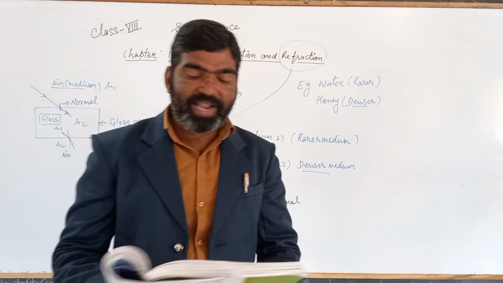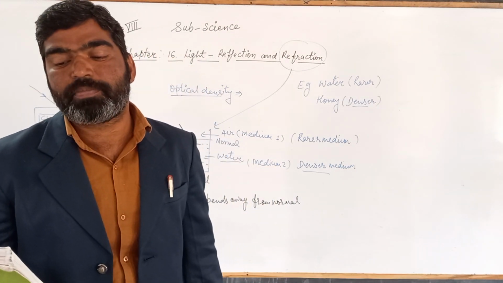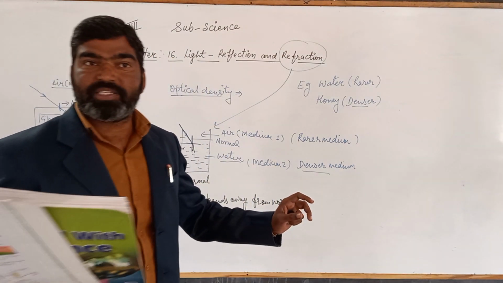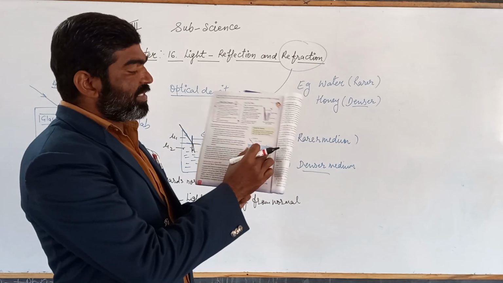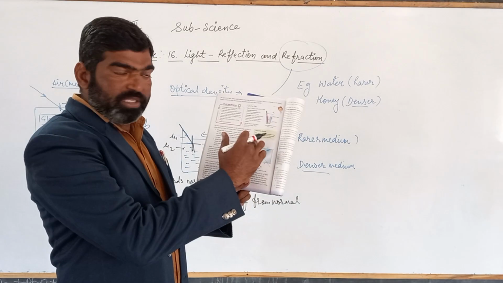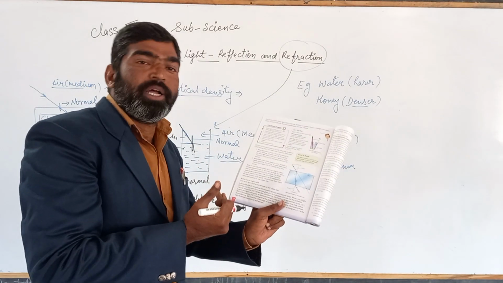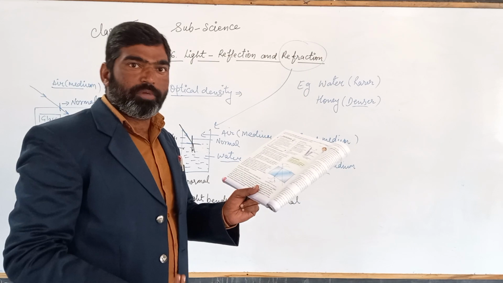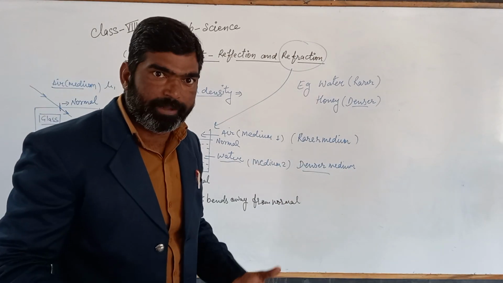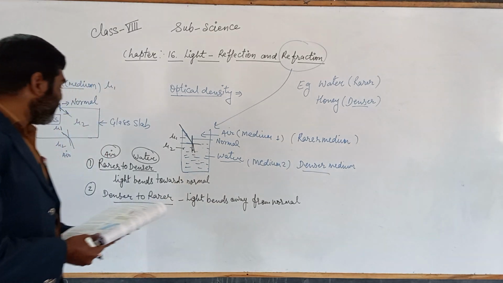So when the light enters from the air to the glass or the water, it deviates from its path and bends towards the normal. Suppose that now you can see this glass slab is given here. So if the light is passed from this air into this glass slab, it moves towards the normal. It will start moving towards the normal, it will bend.